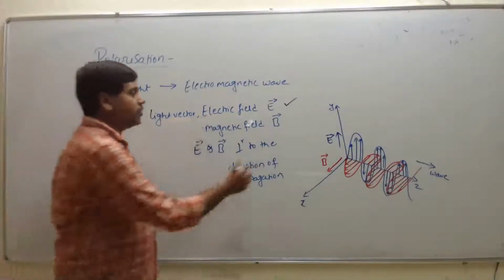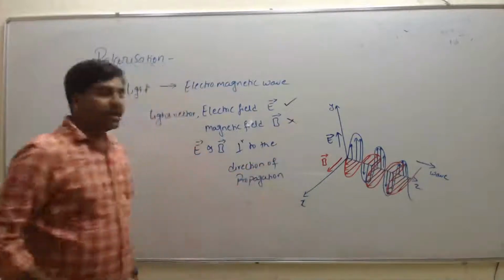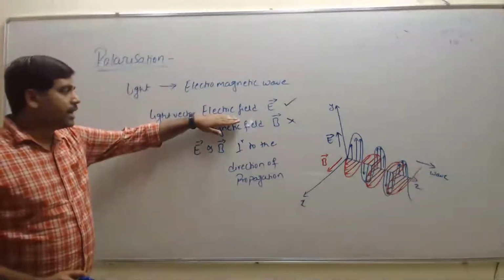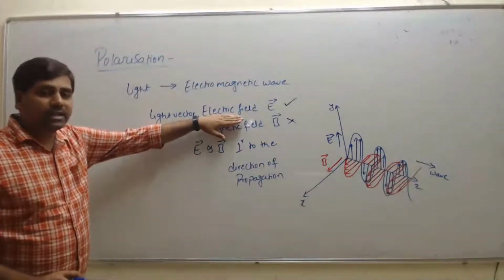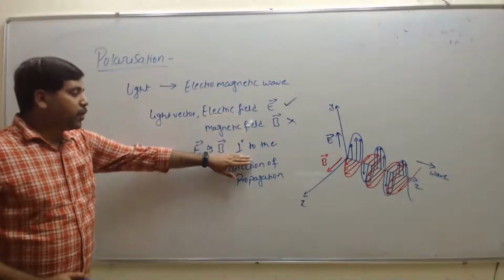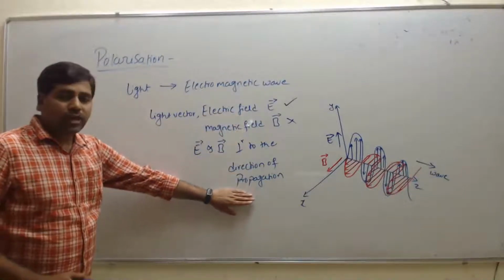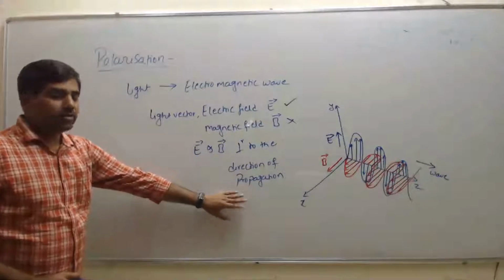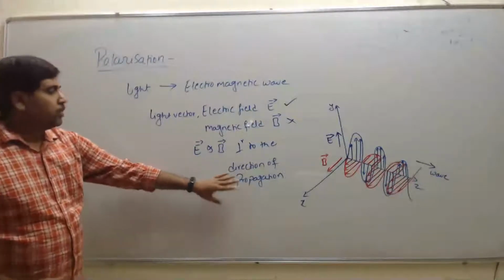So here we are going to neglect the magnetic field, that is, the electric field only we are going to consider. This electric field is perpendicular to the direction of propagation of the wave, that is, the light wave.